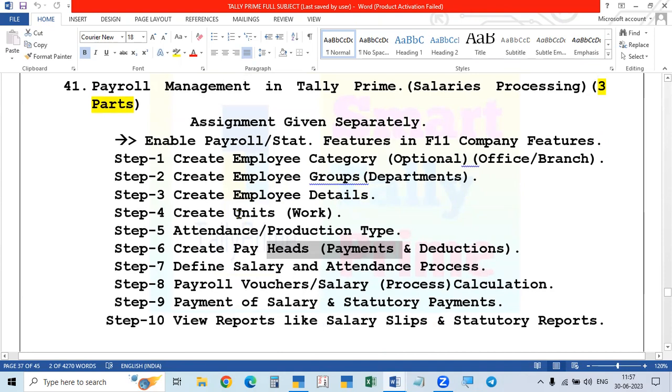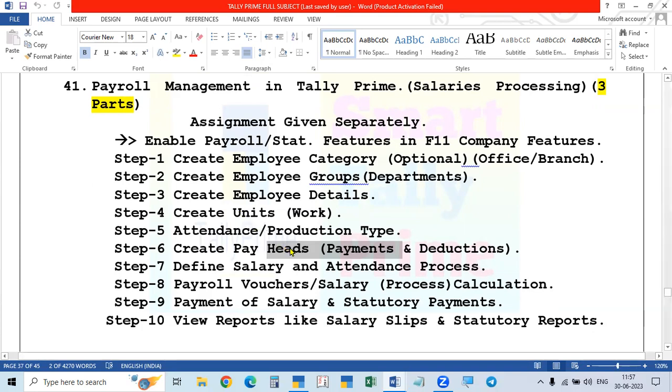And units of work: how the employees work, in months, days, as well as for overtime, hours, minutes. All these are called units. But the month and days will be there by default, just like cash and profit and loss account. Those two units will be there by default. We have to create only the other ones, that is minutes and hours.